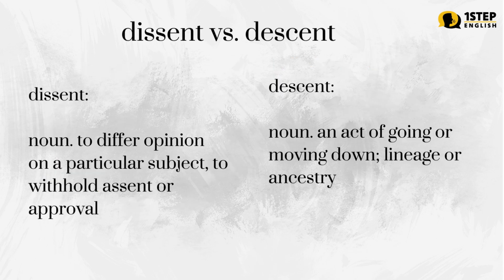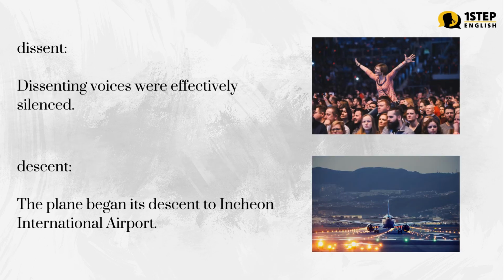Dissent versus descent. Dissent, noun: to differ in opinion on a particular subject, to withhold assent or approval. Descent, noun: an act of going or moving down, lineage or ancestry. Examples. Dissent: Dissenting voices were effectively silenced. Descent: The plane began its descent to Incheon International Airport.